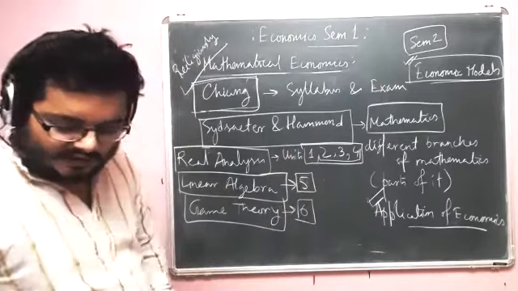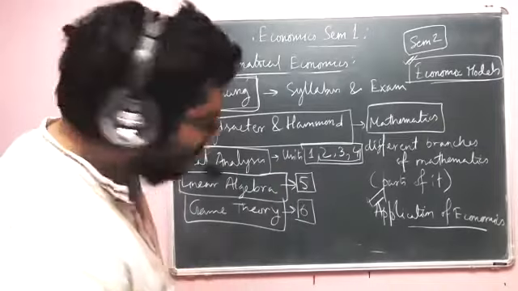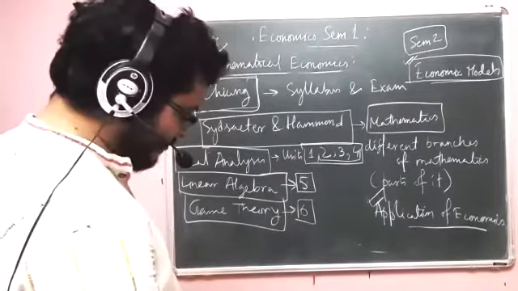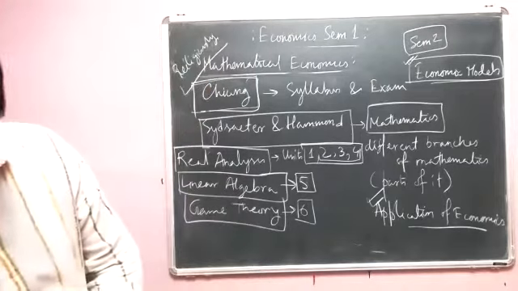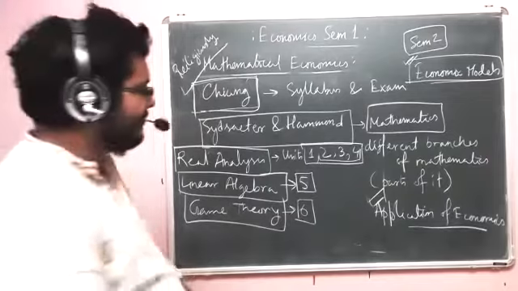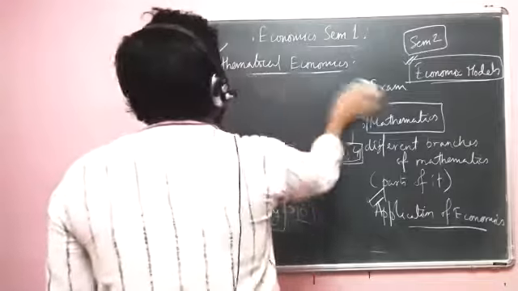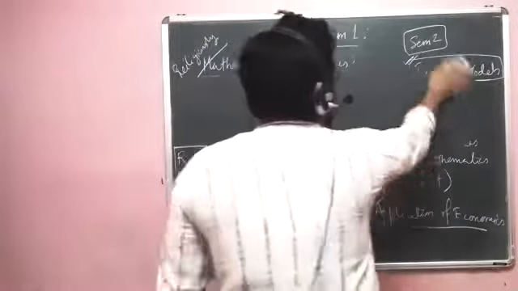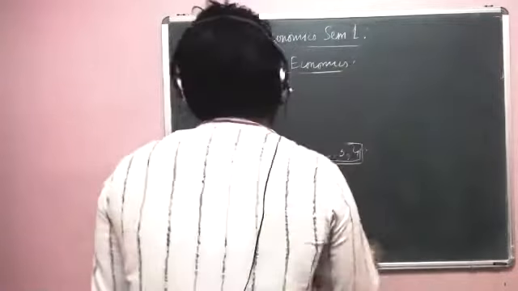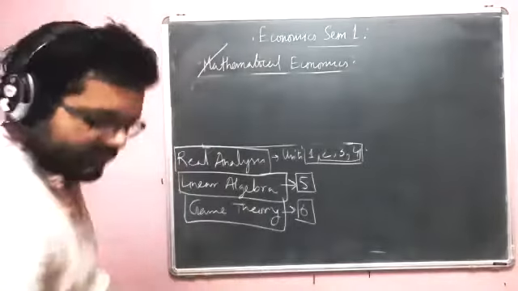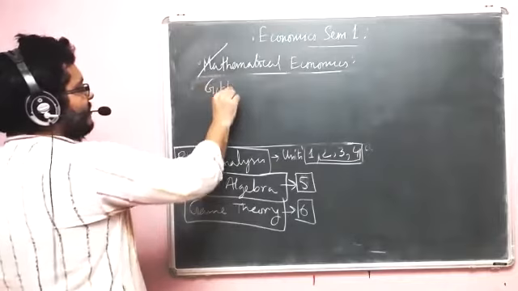Now, the book that I talked about, Chiang, is not appropriate for game theory at all. Right? For game theory, there are two options, apart from what I teach. And both of them are good options. Okay. Let me just write them here. So for game theory, there is one option which is by Gibbons.